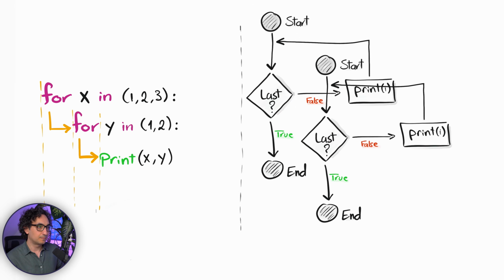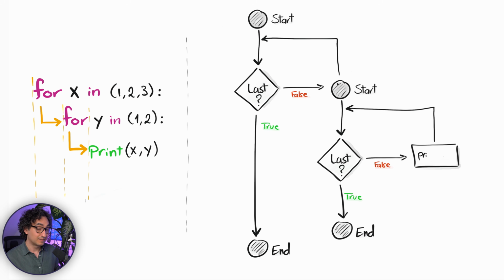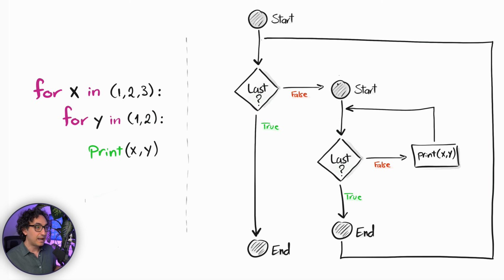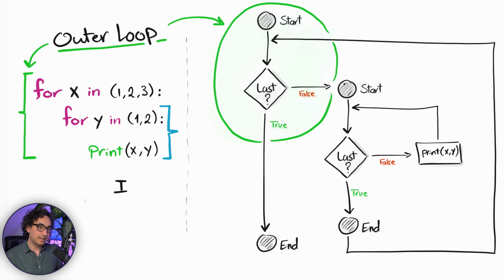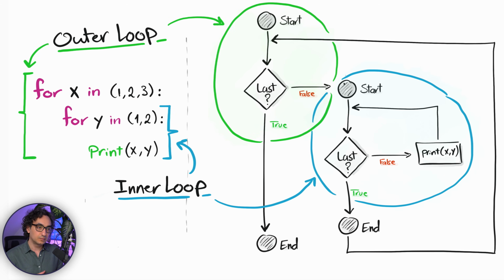Now about the chart, Python has two loops, so they are connected like this, but we are not finished yet. Once we reach the end of the second loop, it will go back to the start of the first loop. And of course, once everything is completed, we will go to the end. So as you can see, the start and the end of the second for loop is actually completely connected to the first loop. And again, we call the whole block the outer loop, and the block of code that is inside it, we call the inner loop, so the second loop.